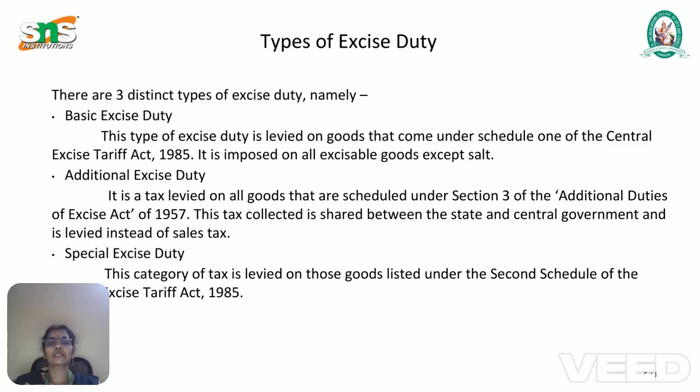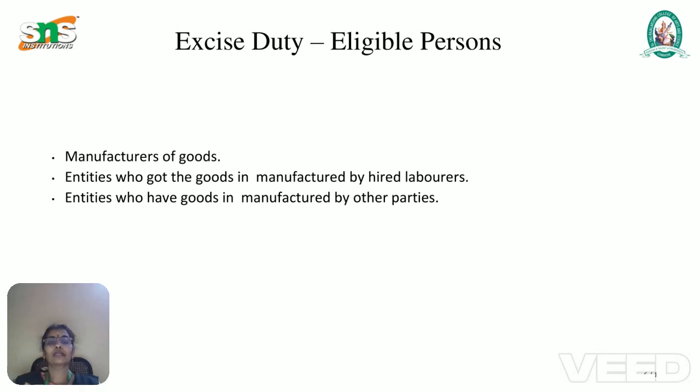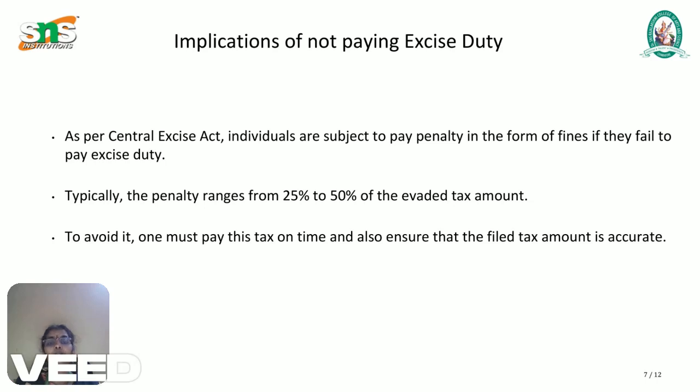Next, we move to who is eligible to pay the excise duty. First, those who are manufacturing goods within India. Next, the entities who get goods manufactured by hired labor. Hired labor is nothing but contract labor. Third, the entities who have goods manufactured by other parties, that is, they get the work done through other job work.